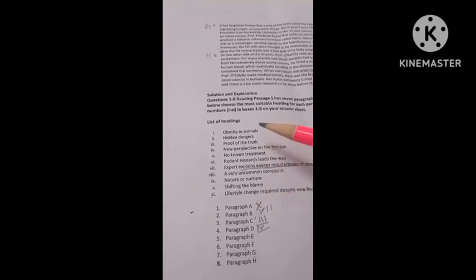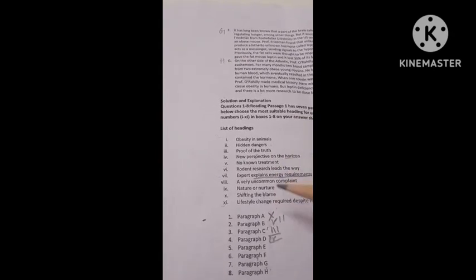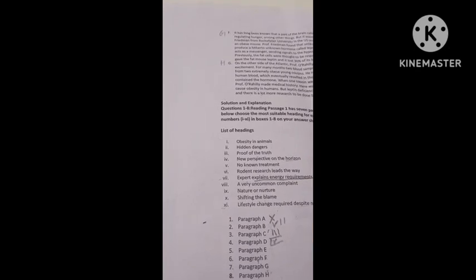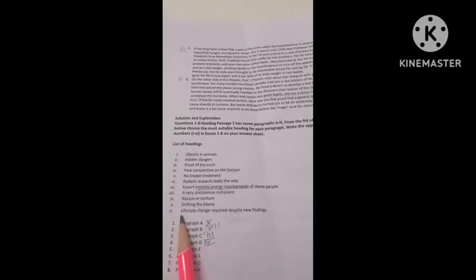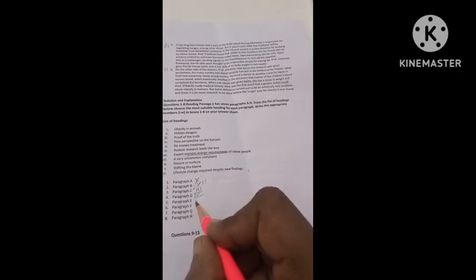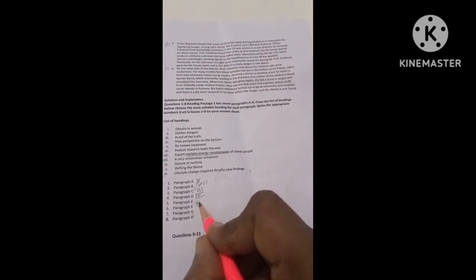Looking at the list of headings, I think it will match. They are giving changes, changing the diet, giving some exercises. So lifestyle changes required despite new findings. We need to mark this for paragraph 5, with Roman numeral 11. Okay, and then we move to the next paragraph.